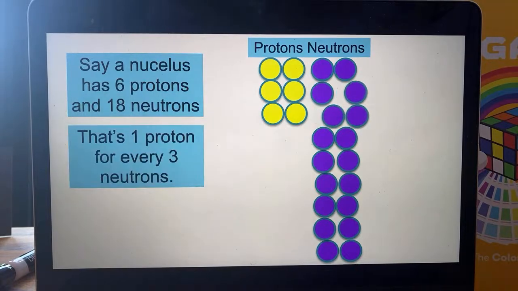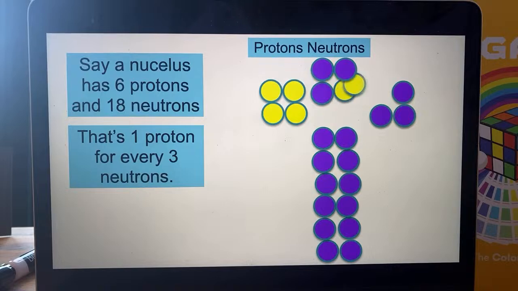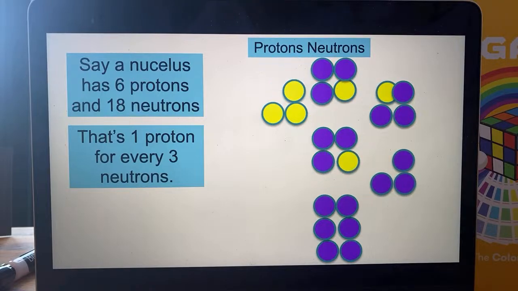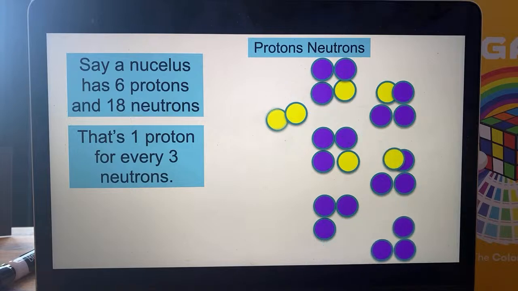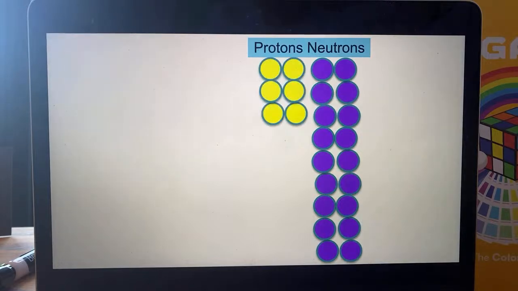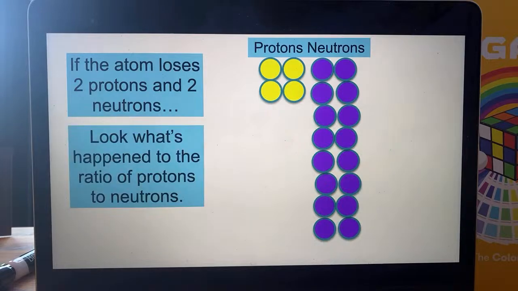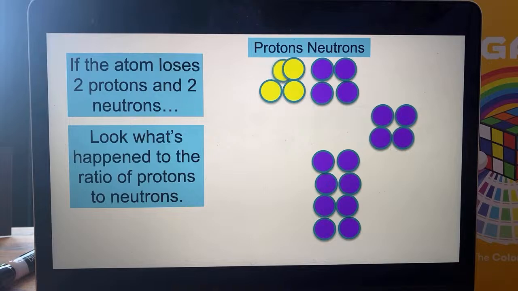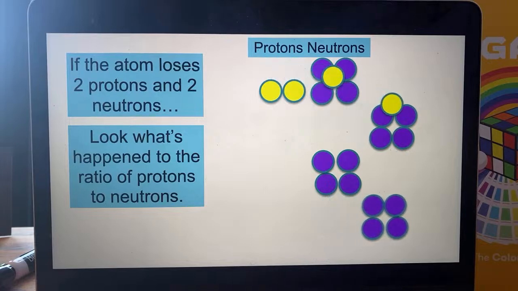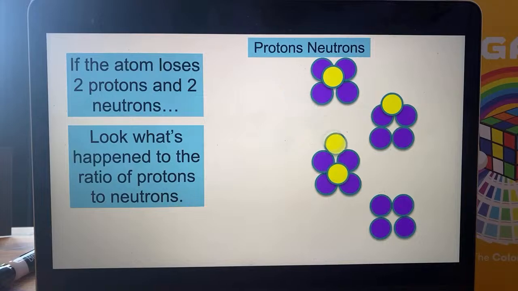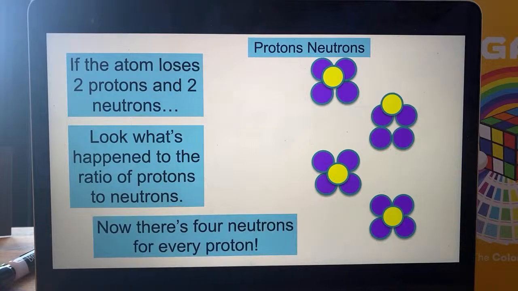Can you see that the ratio of protons to neutrons in this case is 1 proton for every 3 neutrons? That's just what a ratio is. I've split them up so you can see clearly: for every 1 proton, there are 3 neutrons. Fine. So let's say that this atom loses an alpha particle, the 2 protons and the 2 neutrons stuck together. Look what's happened to the ratio of protons to neutrons. Honestly, I can't get my head around this. But suddenly we've lost the same amount of protons and neutrons, but now there's 1 proton for every 4 neutrons. So the ratio in our nucleus has completely changed, which indeed could make it more stable.